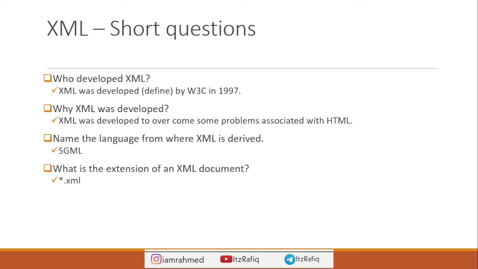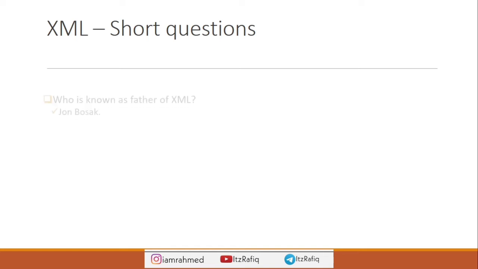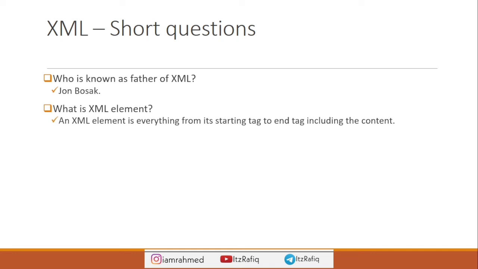Extension of an XML document is .xml. Name the first element of an XML document: it's the root. Then who is the father of XML? John Bosak. What is an element? An XML element is everything from its start tag to the end tag, including the content. Suppose we write name, then some name, and after it the closing name tag; this complete pair of tags is known as an element.